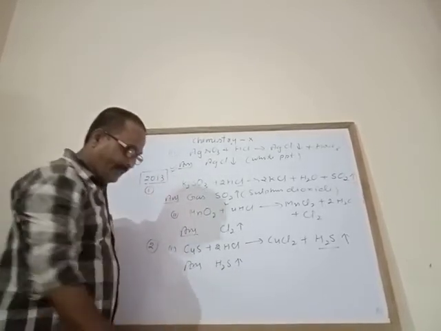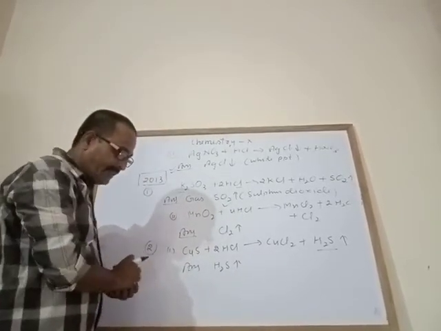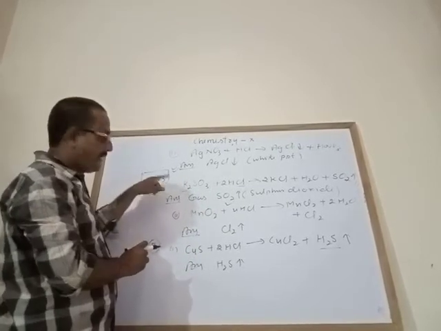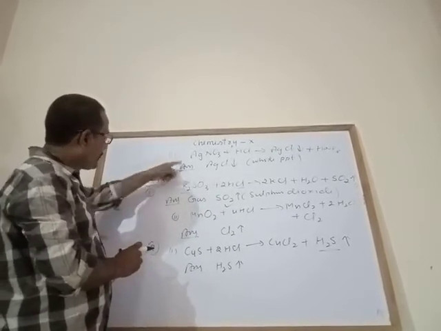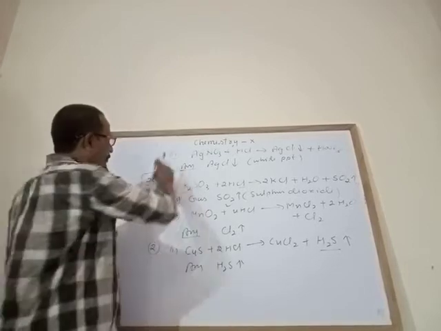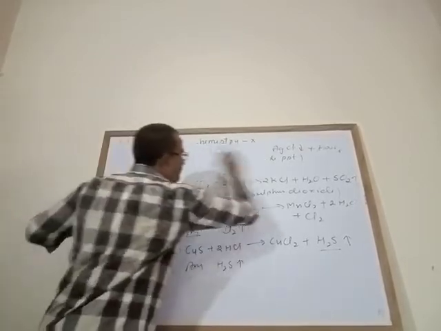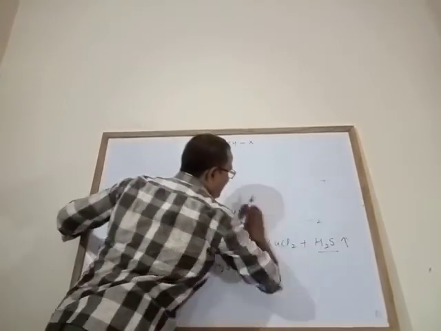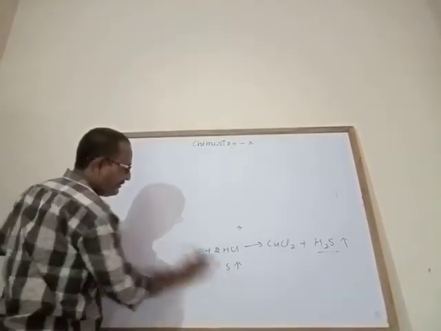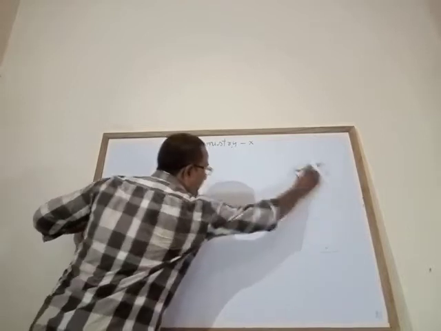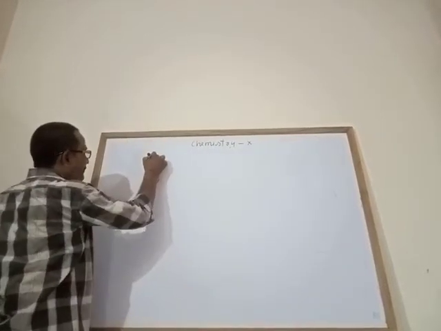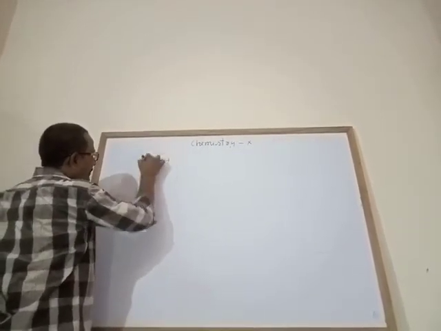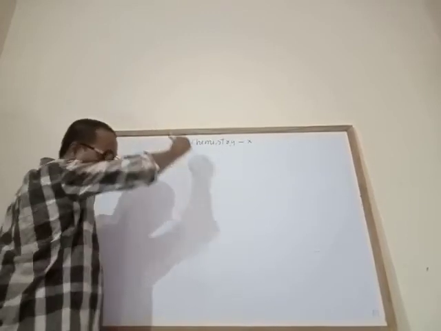Clear? Now similarly, this is 2013 first and second. Each question has 2 parts, meaning a 4 mark or 5 mark question. Next one, in 2014, first, what is given?